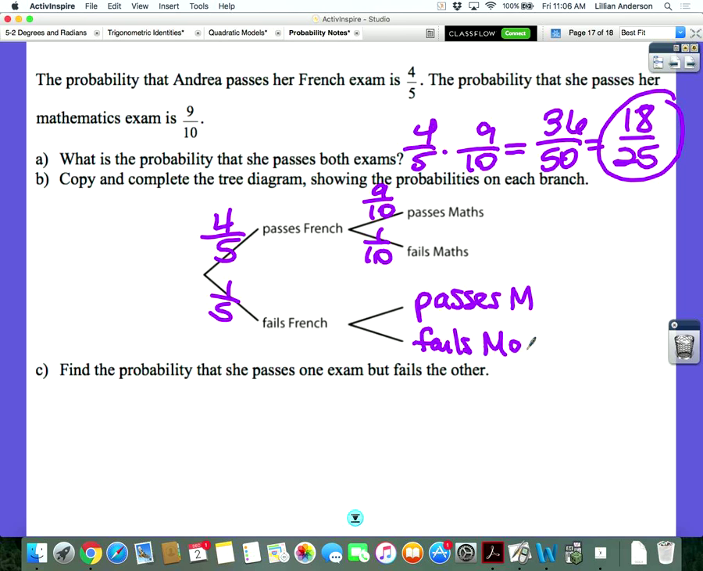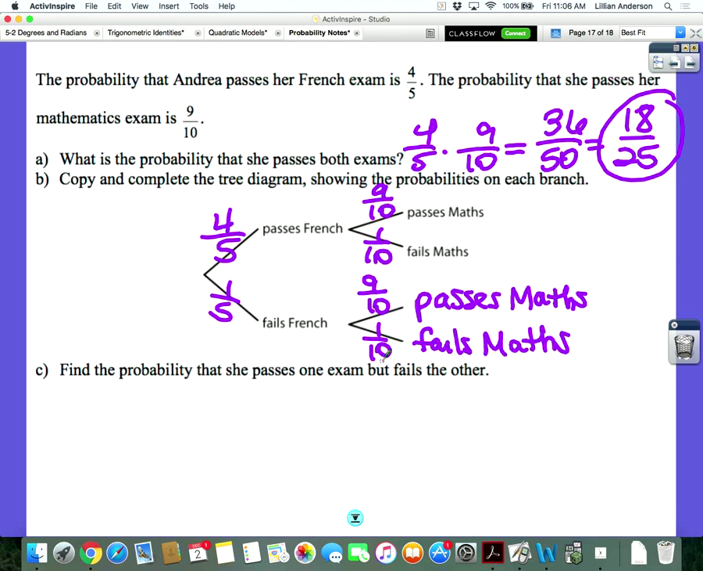Please write it out. Don't try to abbreviate anything. If they write it out, you write it out the exact same way they wrote it. What are these branches? 9/10, 9/10 and 1/10, 1/10. So you have 4 different outcomes that could happen.